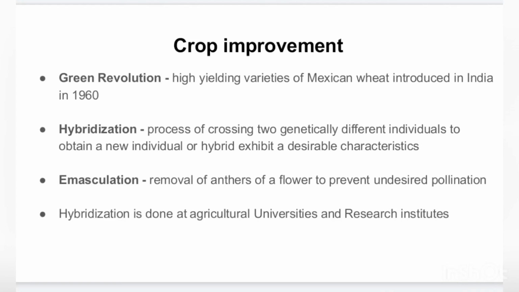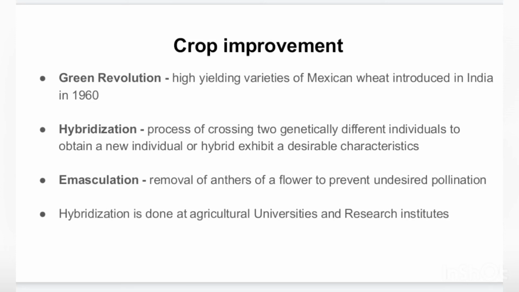That means if there are two different varieties with two different qualities, then these scientists hybridize them genetically, right? And when they do this, they are bringing the good qualities of the two into a single seed. So that is called hybridization.